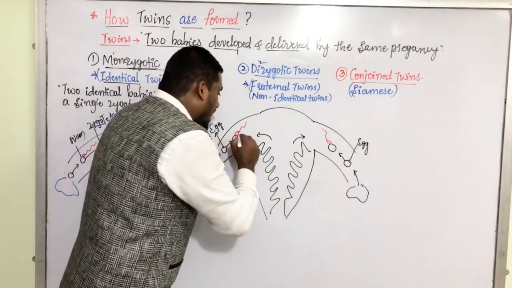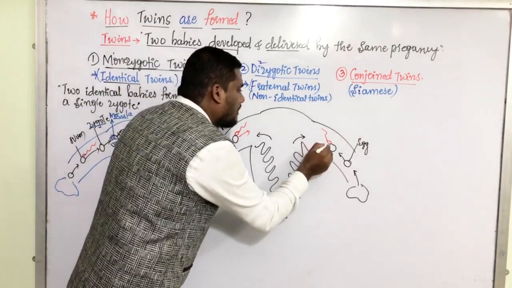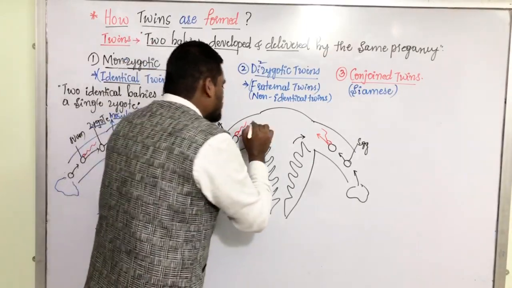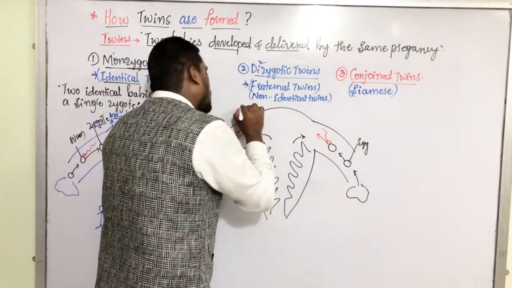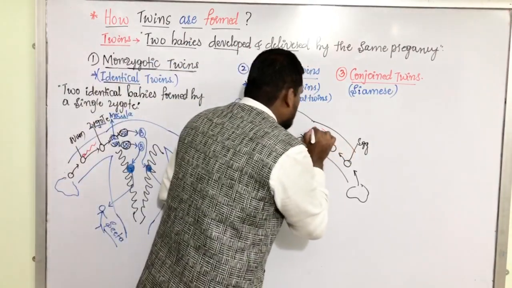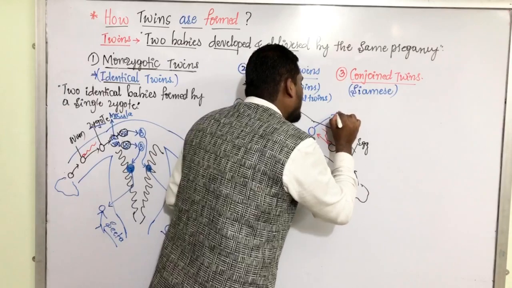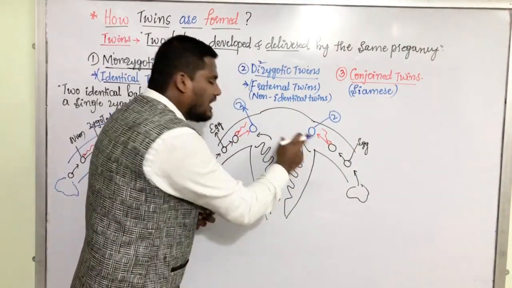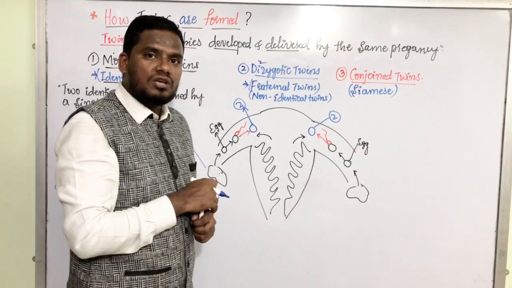That means after fertilization what is formed? After fertilization zygote is formed. This is zygote. Here also the zygote is formed. How many zygotes are formed in this situation? 2 zygotes are formed.